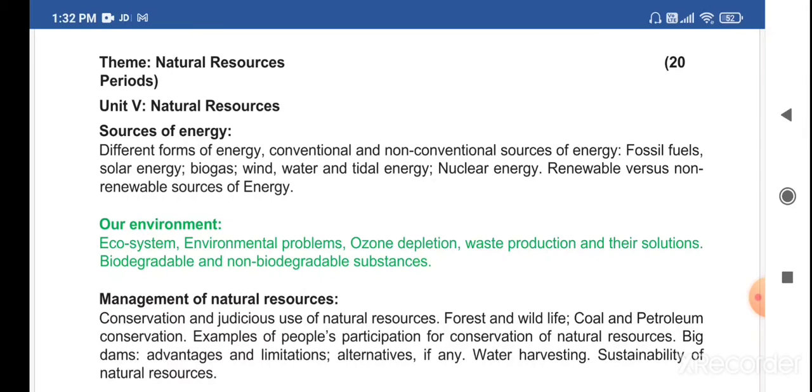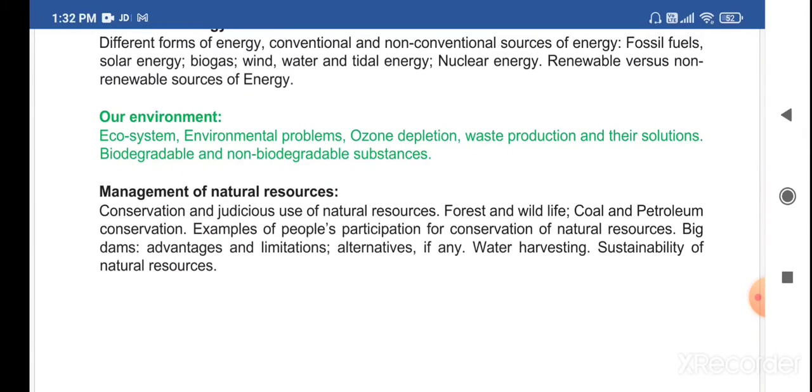Then we have our environment. In that we are going to learn about the ecosystem, food chain, food web, then about the environmental problems, the ozone depletion, waste production and their solution, and about biodegradable and non-biodegradable substances.